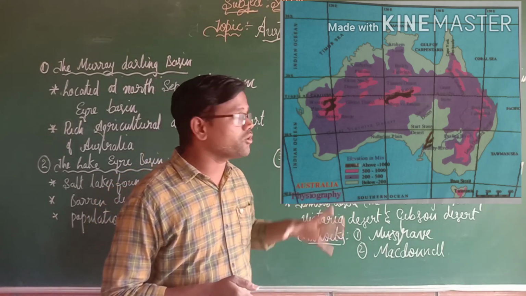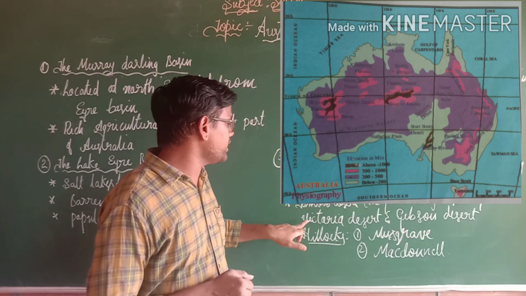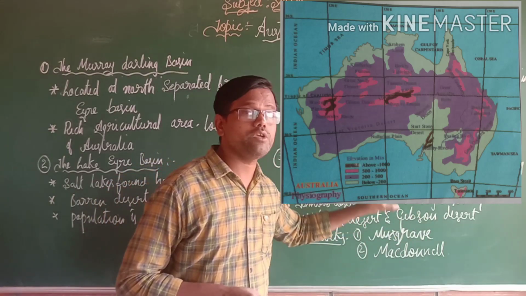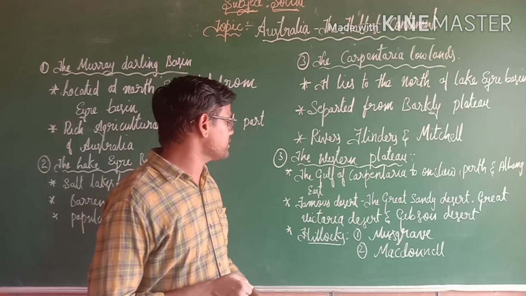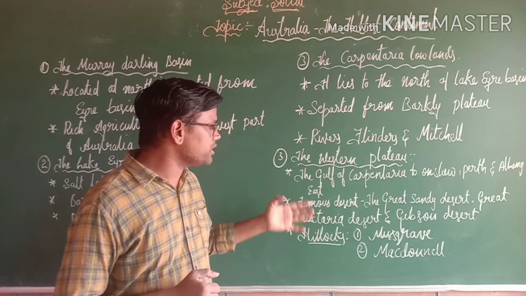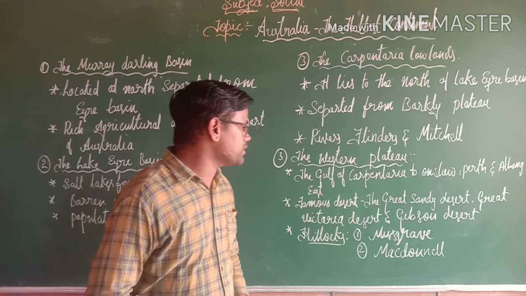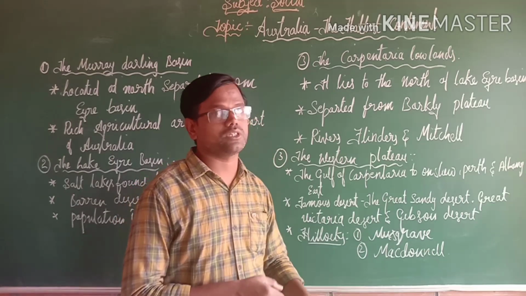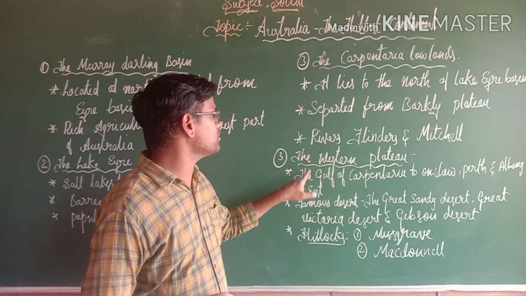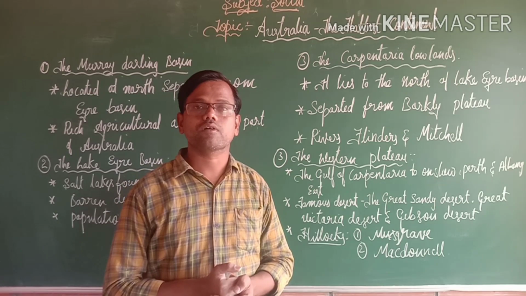So here the few important deserts are, the first one, the Great Sandy Desert, the Great Victoria Desert and the Gibson Desert. These are a few important desert areas we can see in the Western Plateau of Australia continent. And also here we can see two important hillocks. Those are, the first one Musgrave and MacDonnell. So these are the two important hillocks located in the Western Plateau. So this is about the physical division of Australia continent.